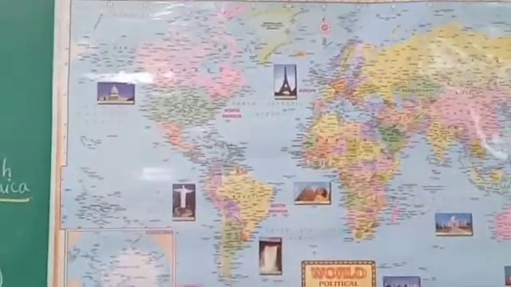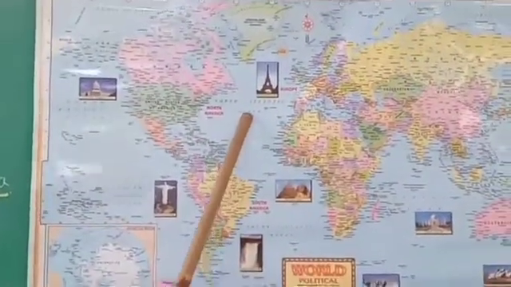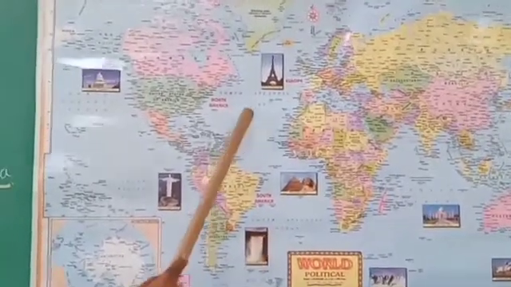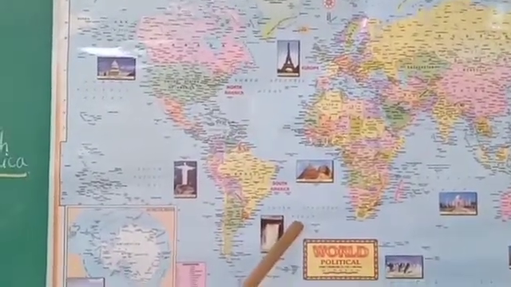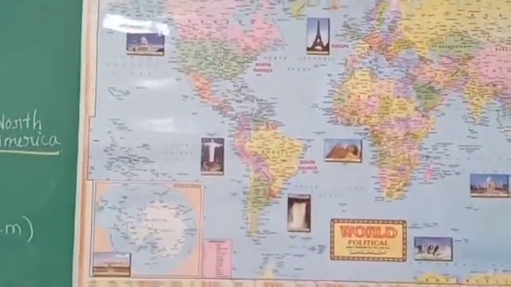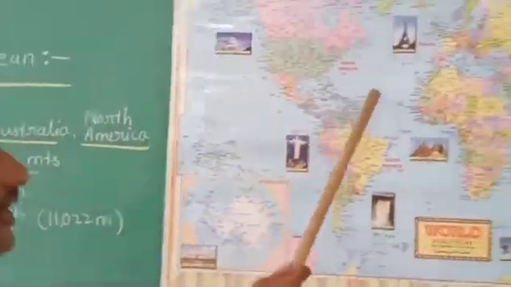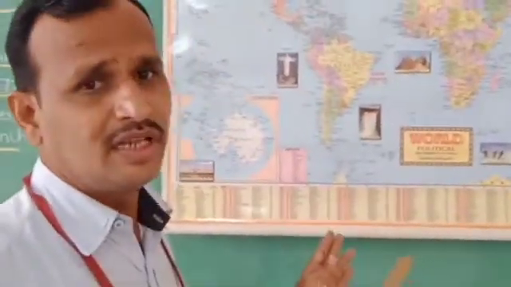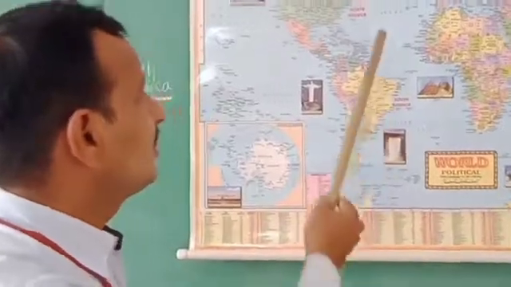Where is the Atlantic Ocean on the map, children? Here, the North Atlantic Ocean is here. This is the Atlantic Ocean and the South Atlantic Ocean. Its shape is S-shaped and it is surrounded by the continents. Each ocean is surrounded by some continents. So which continents surround this ocean?